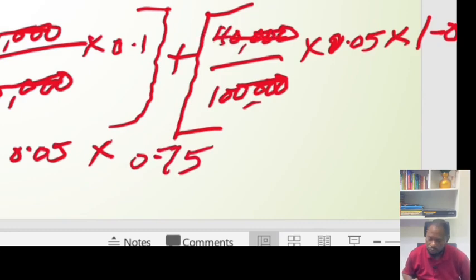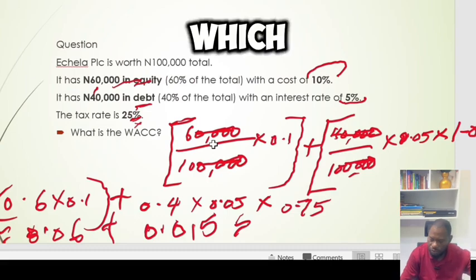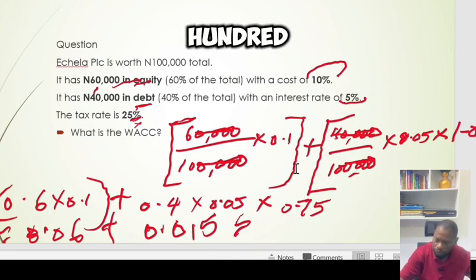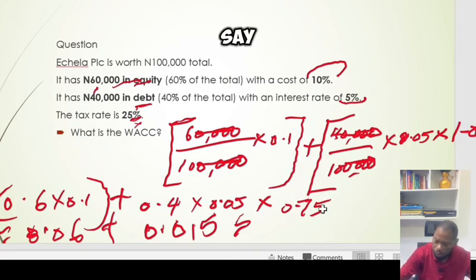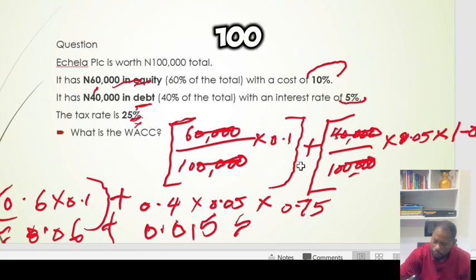Good. So let's work this out. That will give us 0.075, which, if you multiply it by 100, will give us 7.5.